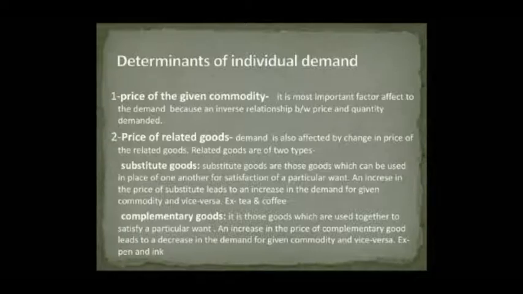Second, price of related goods. Demand is also affected by change in price of the related goods. Related goods are of two types: substitute goods and complementary goods. Substitute goods are those goods which can be used in place of one another for satisfaction of a particular want. An increase in the price of a substitute leads to an increase in the demand for a given commodity, and vice versa. Example, tea and coffee.